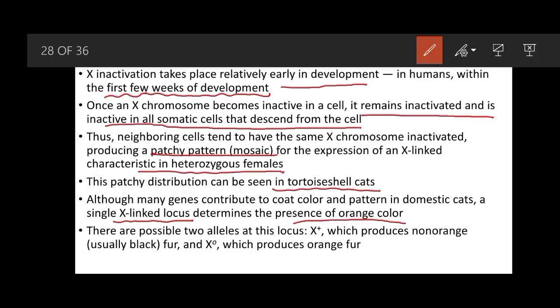There are two possible alleles at this locus. If X plus is present, it will produce no orange color. Usually that color is black fur. If the X not allele is present, it will produce orange fur.